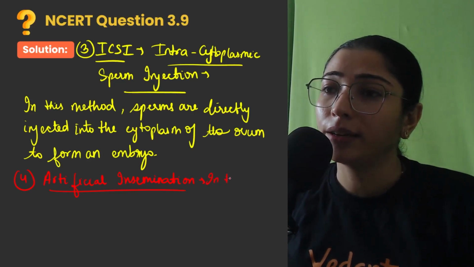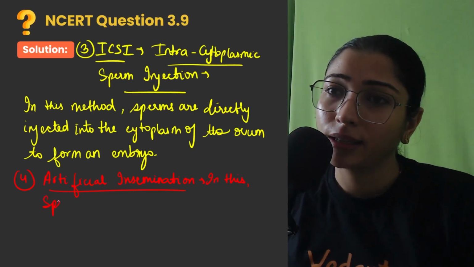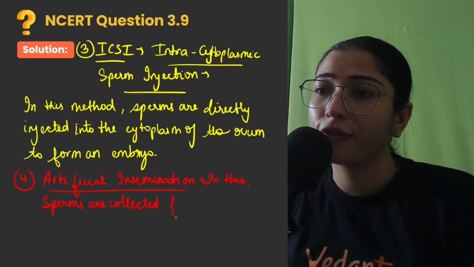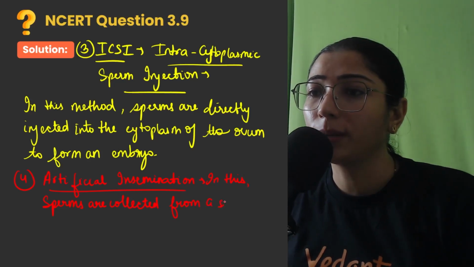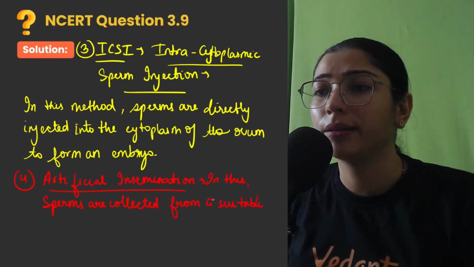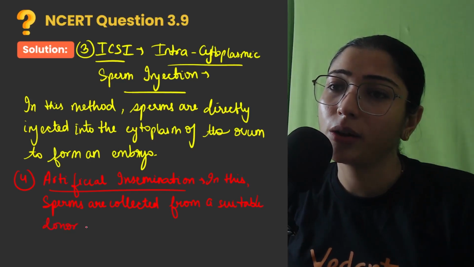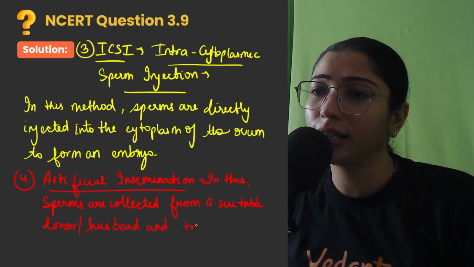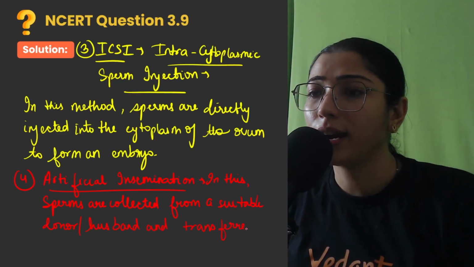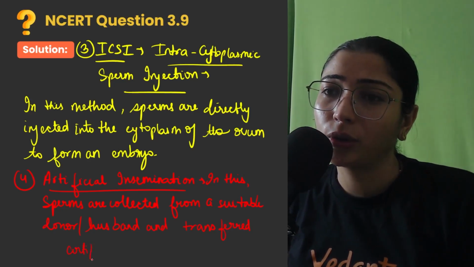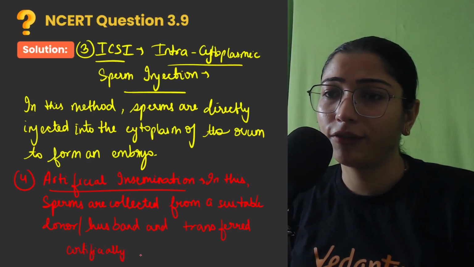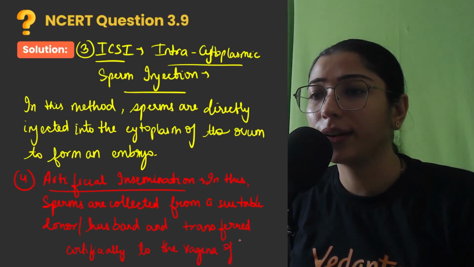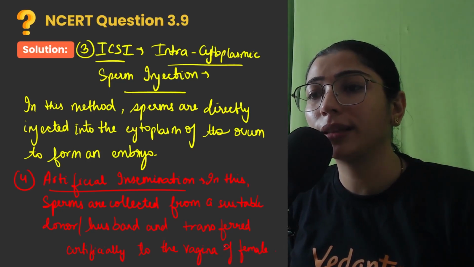In this method, sperms are collected from a suitable donor or husband and transferred artificially to the vagina of the female. Right? Clear? So I hope, children, you have understood these methods.